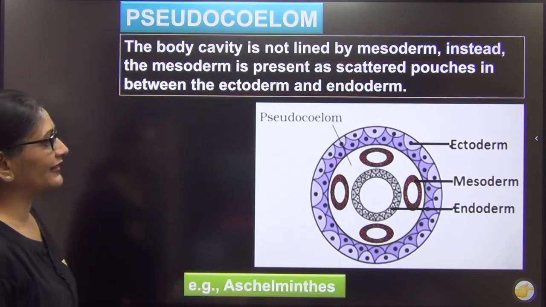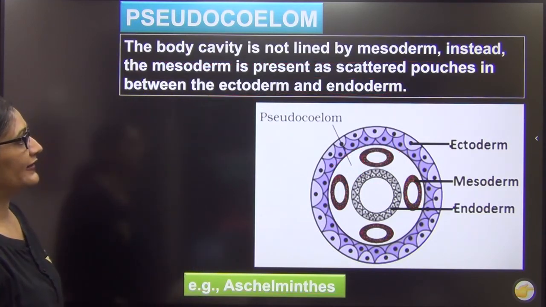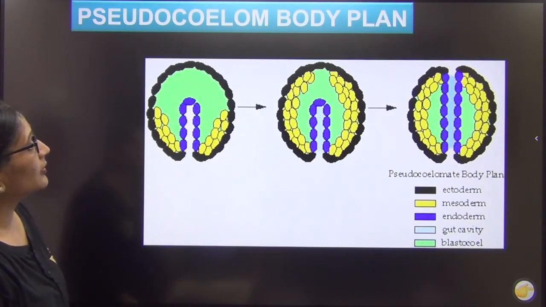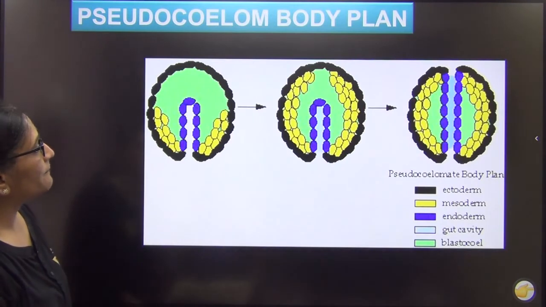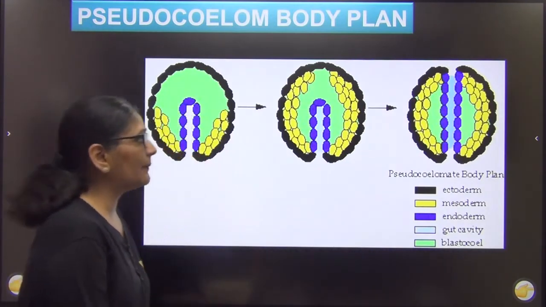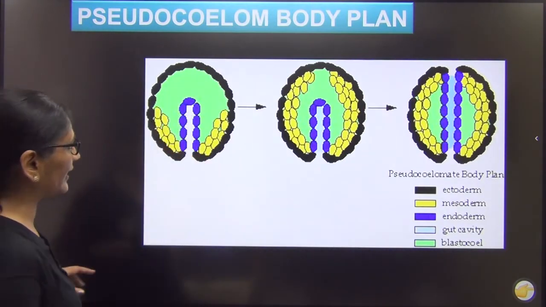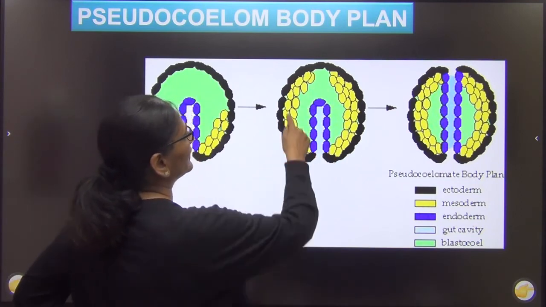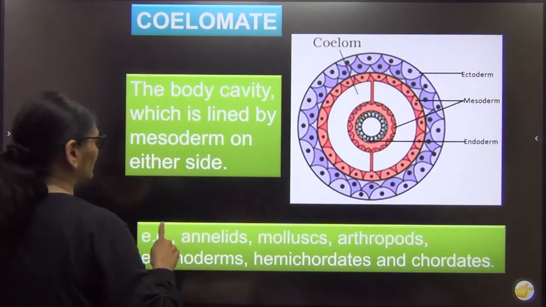इसका formation का diagram is good. So let us see that. Pseudocoelom, how was it formed? See this. What happened is, you can see it very clearly here. This is your ectoderm, right?